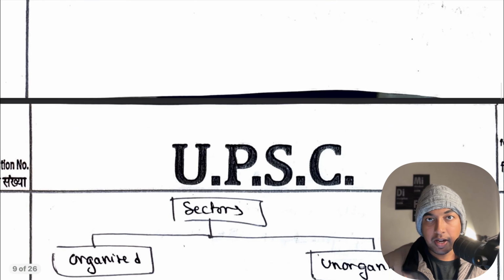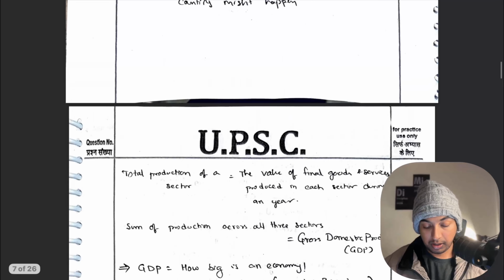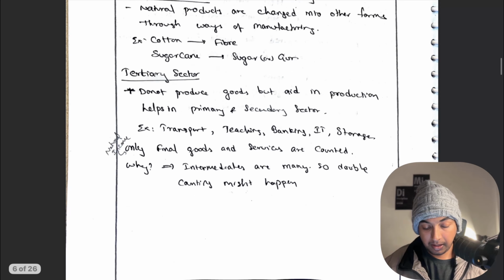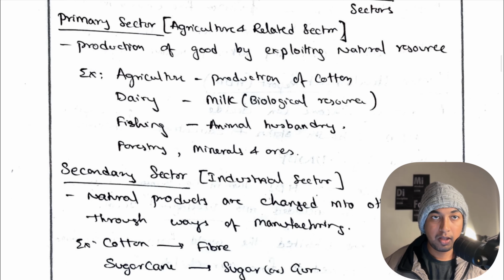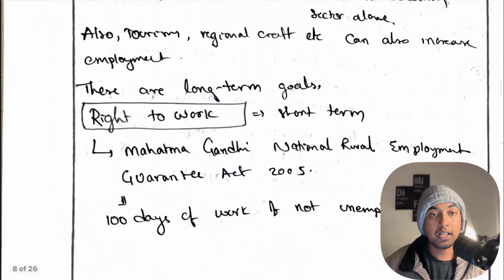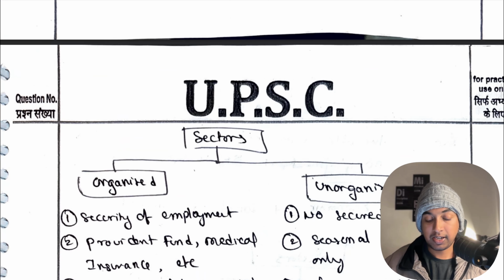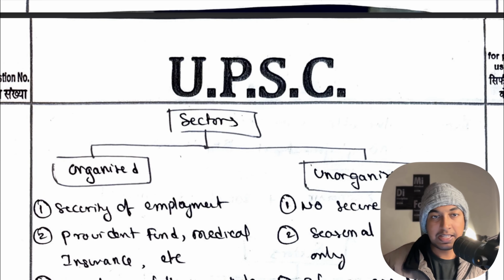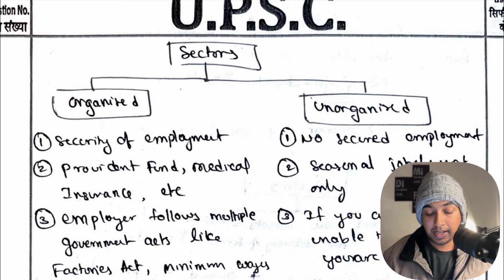Sectors, we have divided them as per the, let me show you this, then you will get it. As per the nature of the work, which is primary, secondary, and tertiary. Now we are going to divide the same sectors, the same works, into organized and unorganized. It is very simple what is organized and what is unorganized, but it takes a little bit of understanding regarding this. So let's talk about the organized sector first.